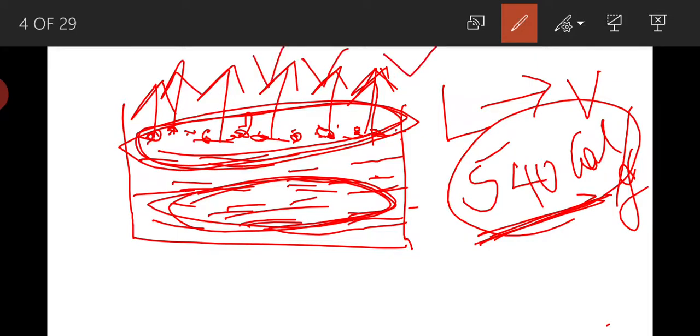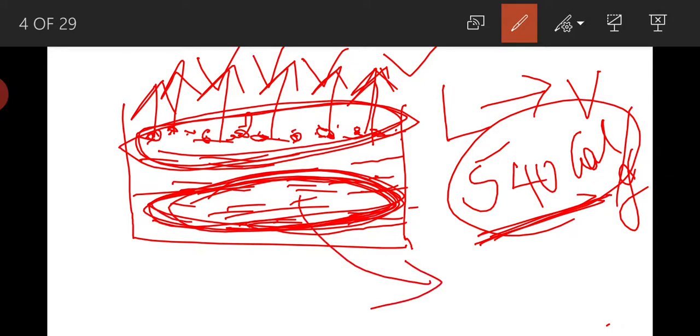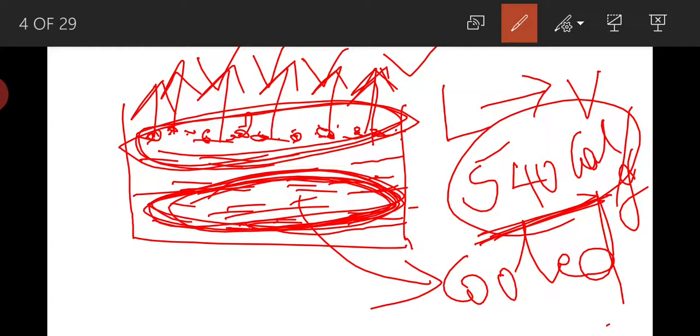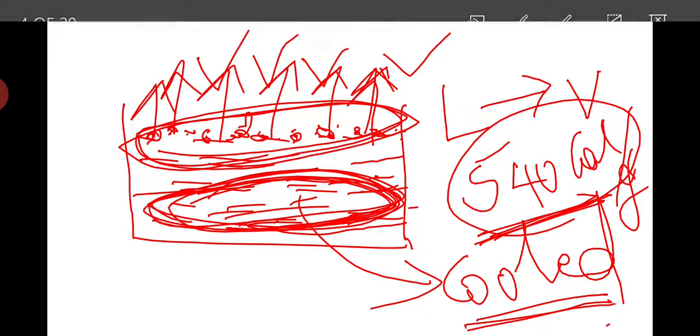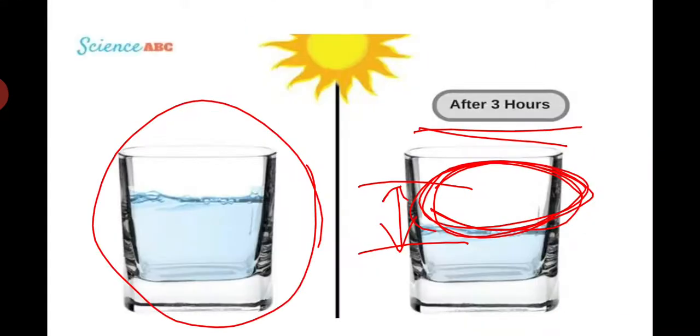It means the remaining water is being cooled, because while the surface molecules are being converted into vapor, they extract heat energy from the remaining molecules below the surface. This is how evaporation takes place, and from this we can conclude that evaporation is a cooling process.